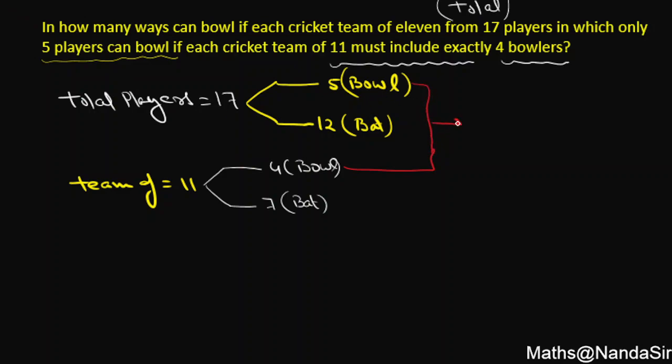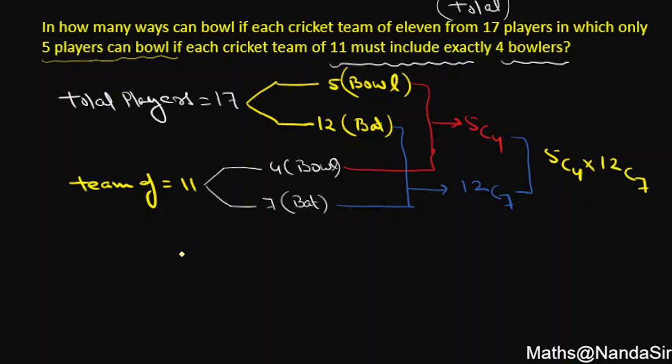So this can be done in 5C4 ways. How many batsmen we have? We are having 12 batsmen, but how many do we require? 7. So this can be done in 12C7. So you combine both of these. Now what will we get? Total ways, that is 5C4 multiplied by 12C7.